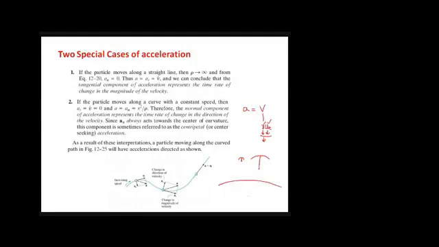And if we have a straight line, for a straight line, the radius, how much will it be? Infinity, right?